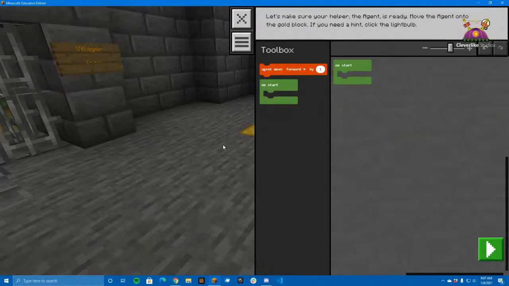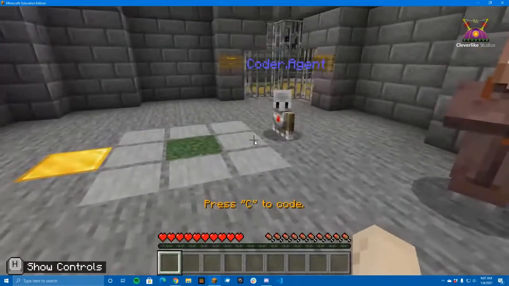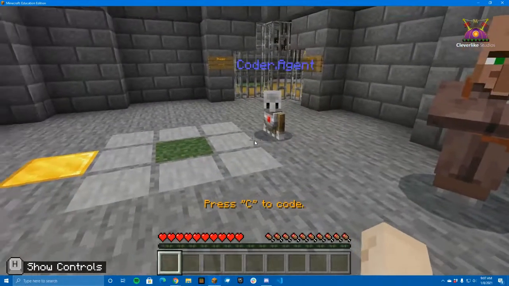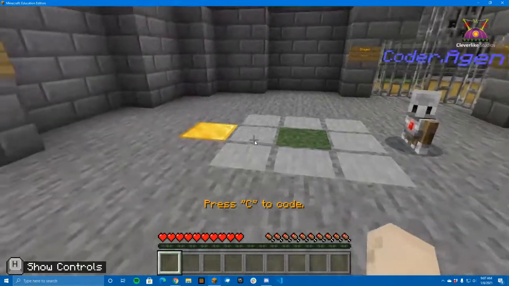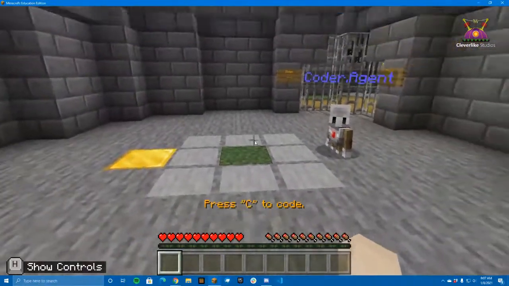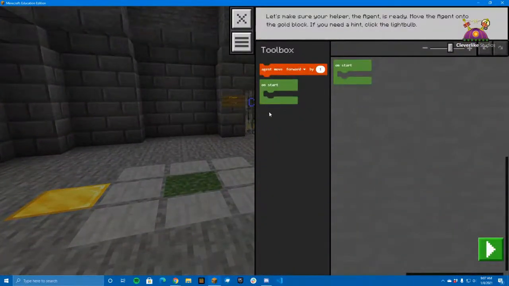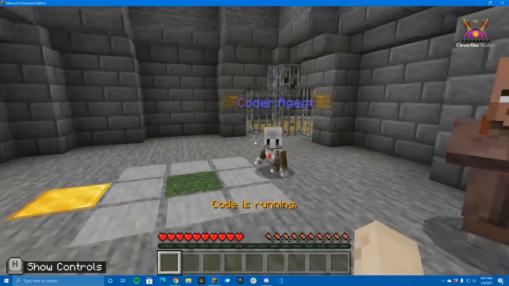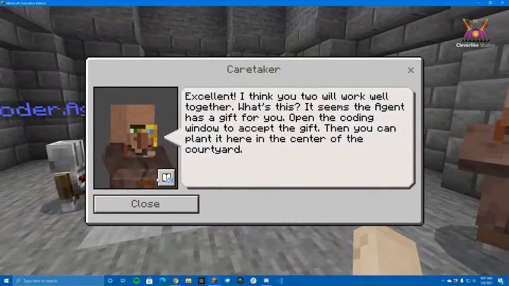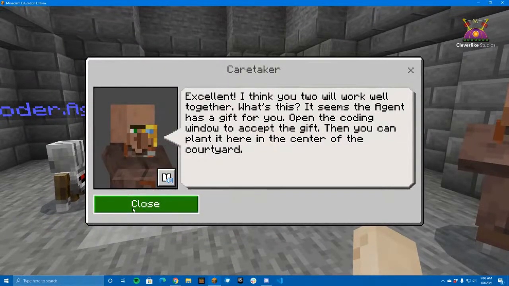So if we could go back here, how many spaces? Here's our agent. He needs to move forward 1, 2, 3, 4. So if I go back to C, and drag move agent forward by 4, and then press play, let's see what happens. Ooh, he's fast, little guy, moving those legs. All right, so excellent. I think you two will work well together.